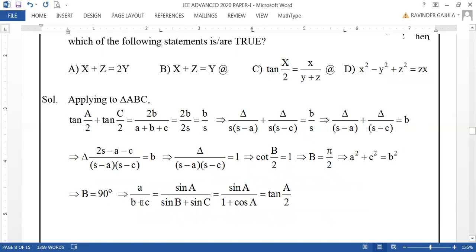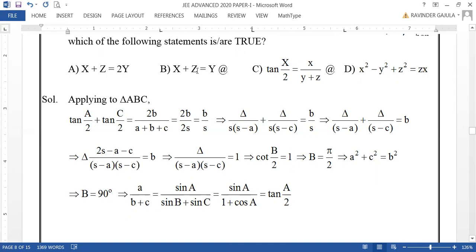Now let us consider a by b plus c for the remaining. Because B is 90 degrees, you can take A plus C equal to 90 degrees, so that A plus C equal to B. So you can confirm whether x plus z equal to 2y. No. Why? Because x plus z is 90 degrees, 2y will be 180 degrees, because y is 90 degrees here. Y is related to B here. Y is equal to B here. So this is not correct.